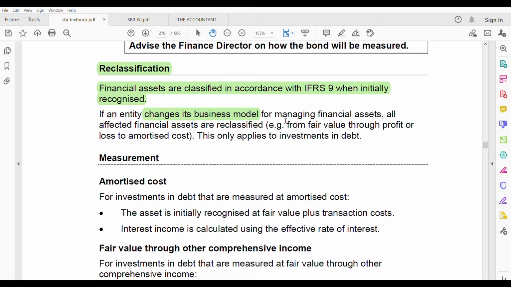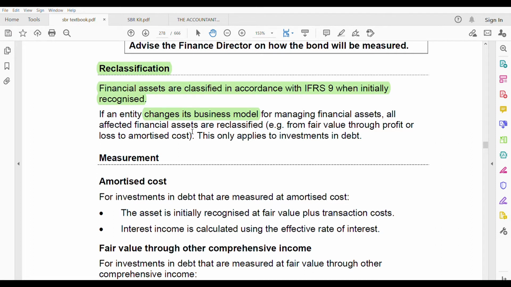Example, they've given an example. The example is from fair value through profit or loss to amortized cost. For example, earlier it was not classified under amortized cost or fair value through other comprehensive income, so definitely it would go through fair value through profit and loss. Now they have changed their business model and are going to hold the bond until maturity. That means now they have to change to amortized cost. So, from fair value through profit and loss to amortized cost.